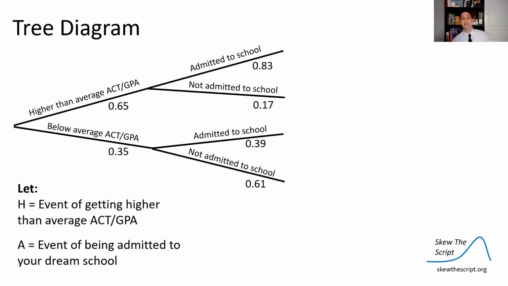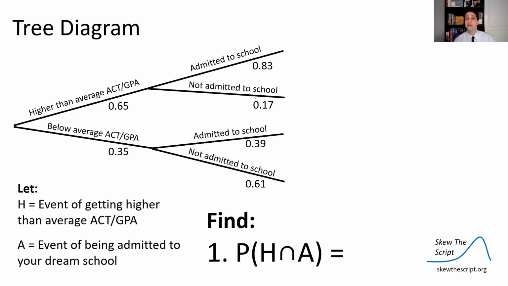So zoom in on this tree and talk about probabilities here. Let event H be the event of getting a higher than average ACT and GPA. Let event A be the event of being admitted to your dream school. So let's find the probability of H and A, the probability of getting a higher than average GPA and ACT and being admitted to your dream school. So in this case, we have to follow the top branch. We have a higher than average ACT and GPA, so we need to find that probability. And then the top branch again, the probability of being admitted to the dream school.